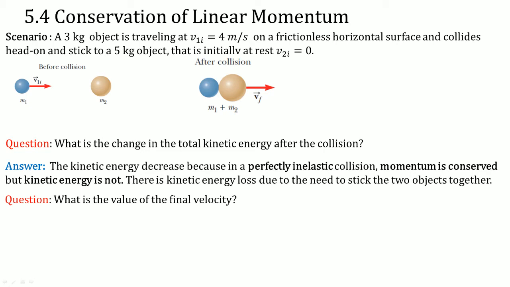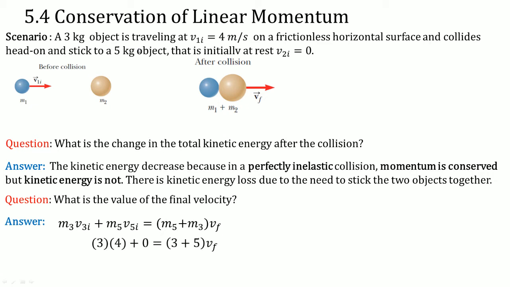Therefore, question: what is the value of the final velocity then? Well, the answer: this is the equation for conservation of momentum for a perfectly inelastic collision. Here I put the subscript of the 3 to represent the 3 kilogram object, the 5 to represent the 5 kilogram object. Okay, I plug in the values.